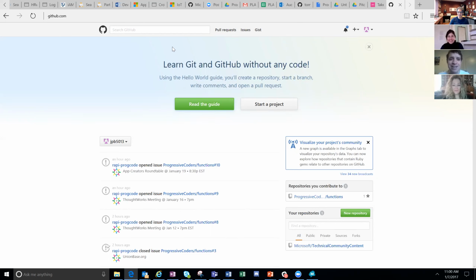So anyways, this is GitHub, the place where developers go to share and collaborate on open source software, which is a very, very large part of what we and many of the applications are doing here at ProgCode. But it's also a place that non-coders like the four of us on the call, and many others in the community, are really a pivotal part of. We have a ton of developers here, but we definitely need the non-coders to help drive so many other things. And so it's also important that the non-coders understand the language that the developers use, that we're speaking one language, using common tools and on the same platform.